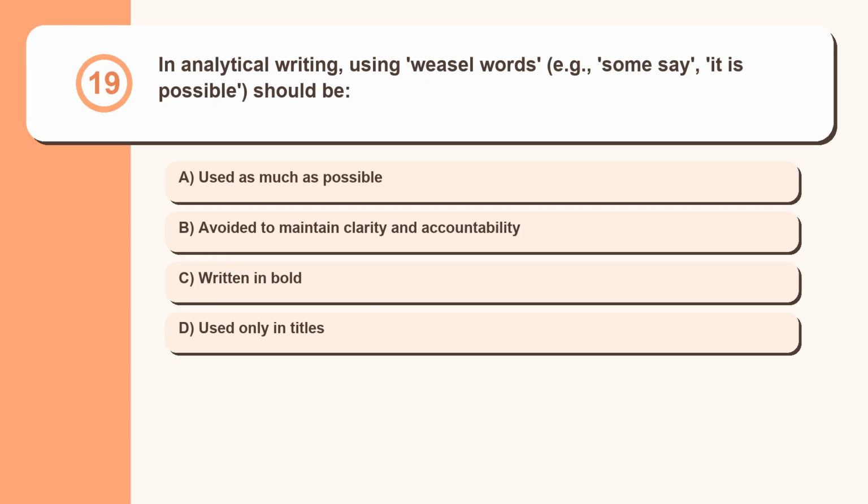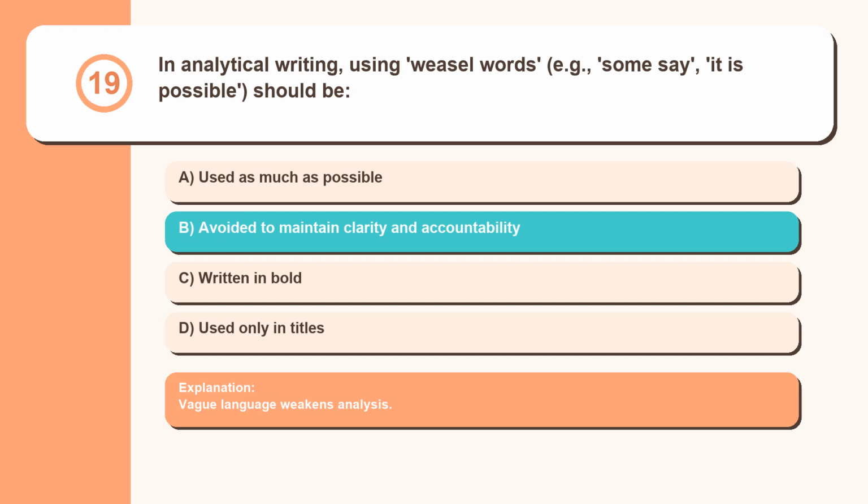Question 19. In analytical writing, using weasel words, for example, "some say" or "it is possible," should be used as much as possible, avoided to maintain clarity and accountability, written in bold, used only in titles. Vague language weakens analysis.